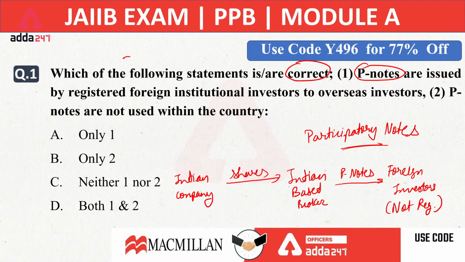So whenever we are talking about P notes, we are selling P notes to the foreign investor who is going to be in another country than ours. Okay, so the right answer will be both are true. P notes are not used within the country. It will be issued to the overseas investors who want to invest in Indian security but without registering themselves. So the right answer will be D option, both 1 and 2.